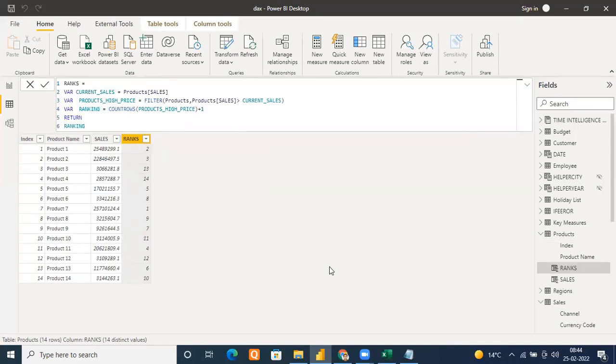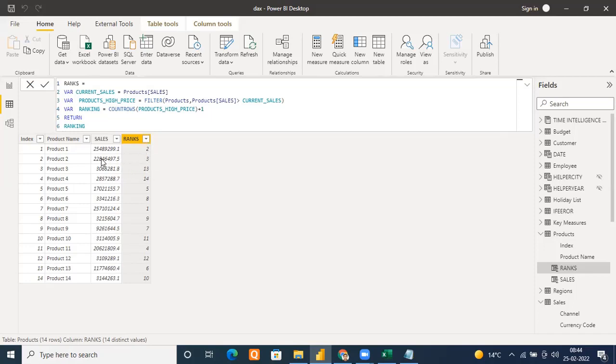Check, everyone. Its rank was supposed to come to 2, and the other one's rank was supposed to come to 1. And the same process will repeat for everything. It will come to the second row. Now for the second row, your current sales will become 228. Very simple logic. When this expression comes to the second row, initially, in the first row, only 2 had been given here.